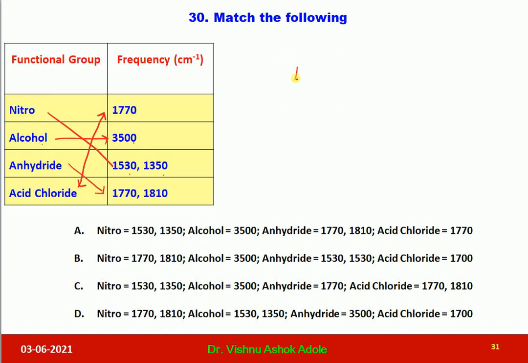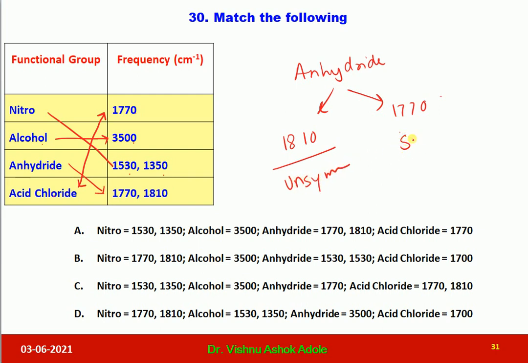Again dear friends, I would like to tell you, anhydride shows these two frequencies, 1810 and 1770, due to unsymmetric and symmetric stretching. 1810, the higher frequency, is due to unsymmetric stretching, and 1770 is due to symmetric stretching. So in this way, dear students, I have tried to discuss 30 important questions from the TYBSc, MSc and competitive examinations point of view. I hope that you have watched the whole video till the end.